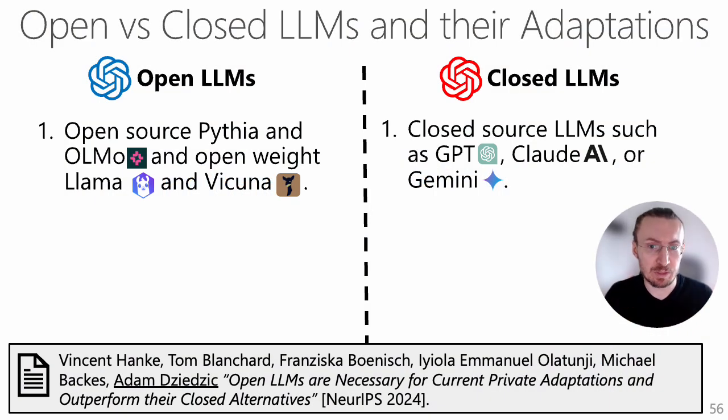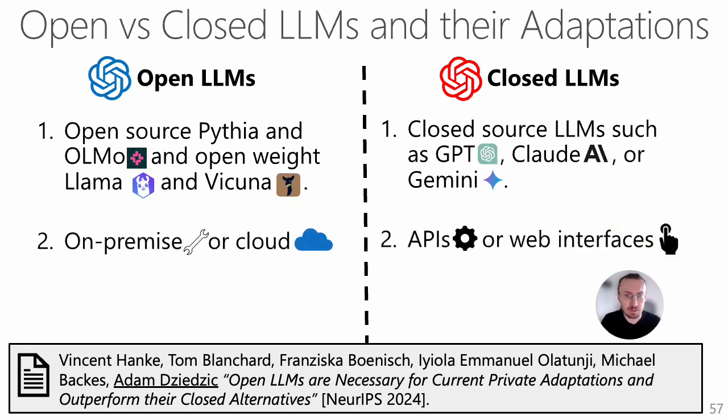The examples of open source LLMs include the Pythia suite of models and OLMo. These models not only expose parameters, the weights of these models, but also the training sets as well as the code that was used to train the models. We also have open weight LLMs such as Llama or Vicuna. On the other hand, the examples of closed LLMs, so LLMs that are usually exposed through APIs, are GPT, Claude from Anthropic, or Gemini from Google.